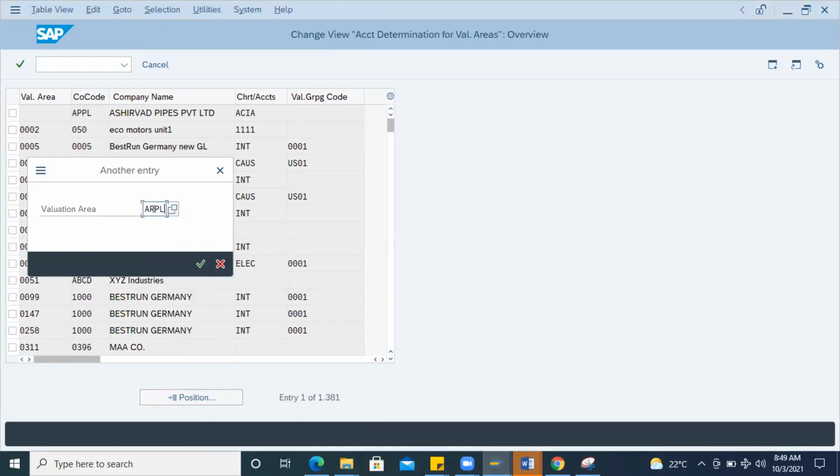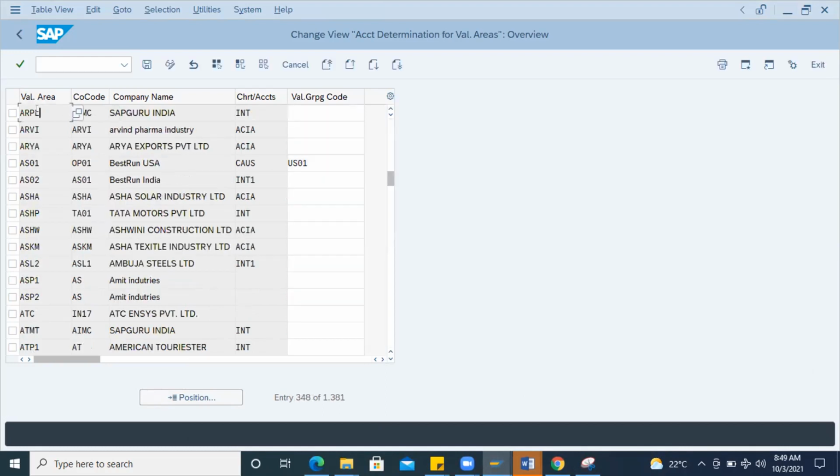So when I search with ARPL valuation area, this is your plant, and AIMC is our company code, SAP Guru India, and INT is our chart of account, which is standard. Others you can see someone customized: CAUS, INT1, ACIA. They have customized accordingly for the requirement, but always we should go with the standard chart of account at the company code level, whatever SAP has given as a standard, as per the best business practices.